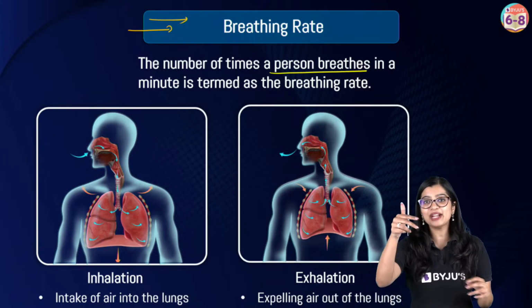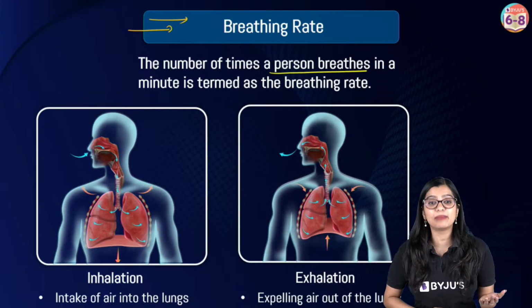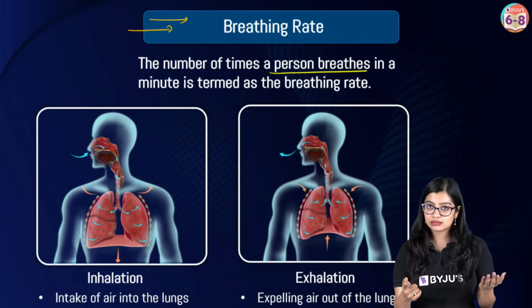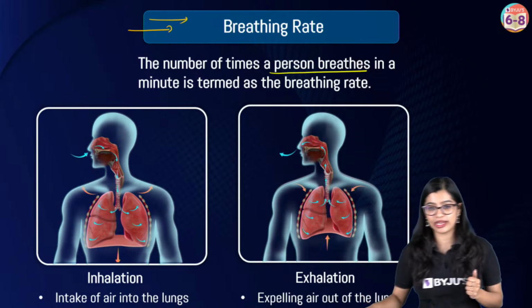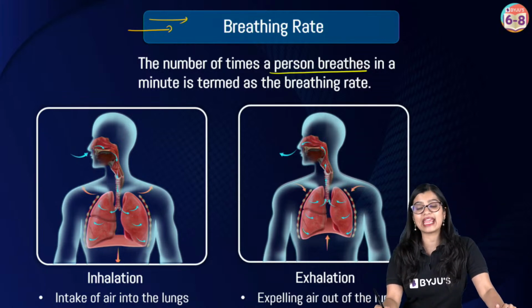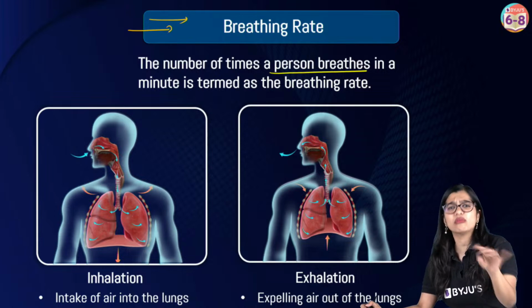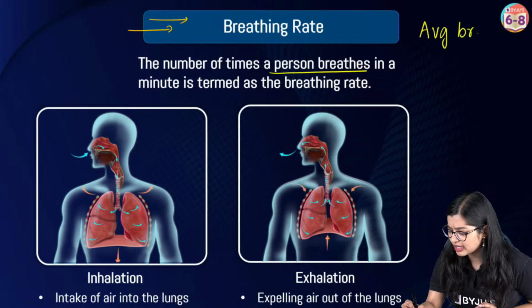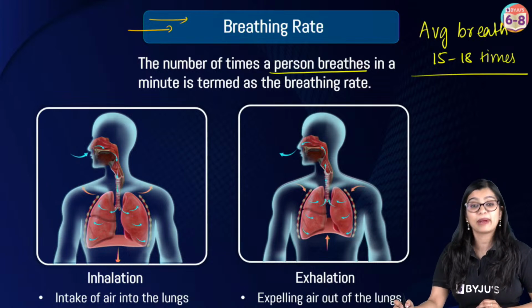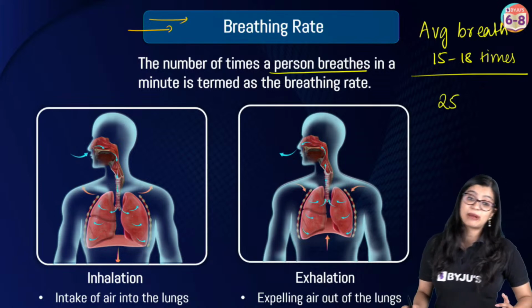So, if you take a stopwatch and count the number of times you are breathing in 1 minute, that is going to be the breathing rate. For an average human at rest, if you are just sitting and watching my class and writing down notes, your average breathing would be about 15 to maybe 18 times per minute, or 18 breaths per minute. While on the other hand, when you are exercising, it can go up to 25 breaths or more.